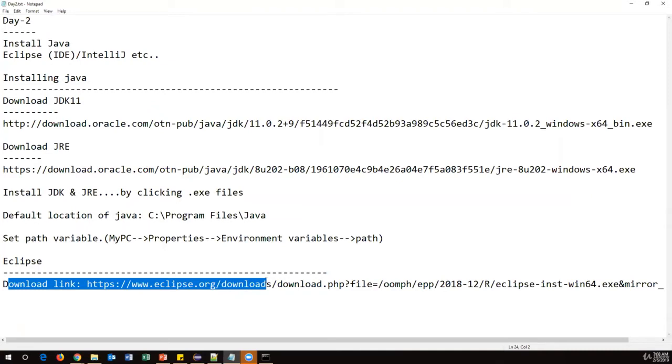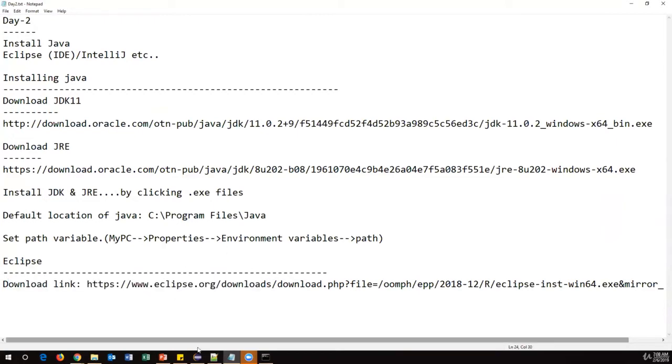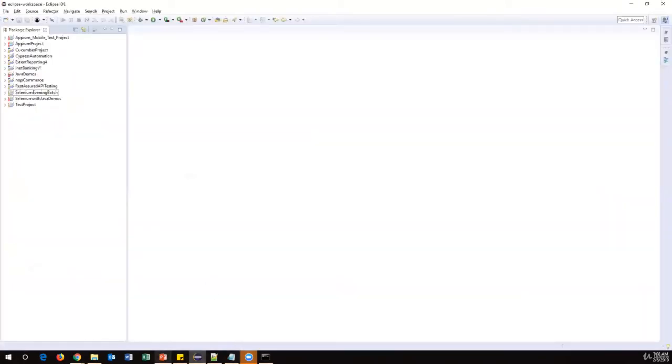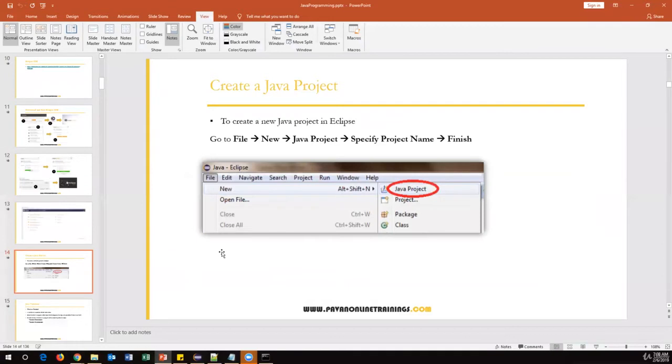So once you have Java and Eclipse, now you can start writing your Java code. Now I'll show you how to create a project. The first and most important thing is we have to create the project, and within the Java project, we can start writing our Java programs. So how to create the Java project?